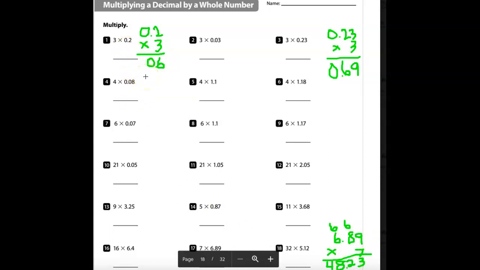All right, I hope that helps, and I'd like you now to go ahead and do the even numbered ones for your assignment to turn in on your portfolio. So 2, 4, 6, 8, and then 10, 12, 14, 16, 18. All right.